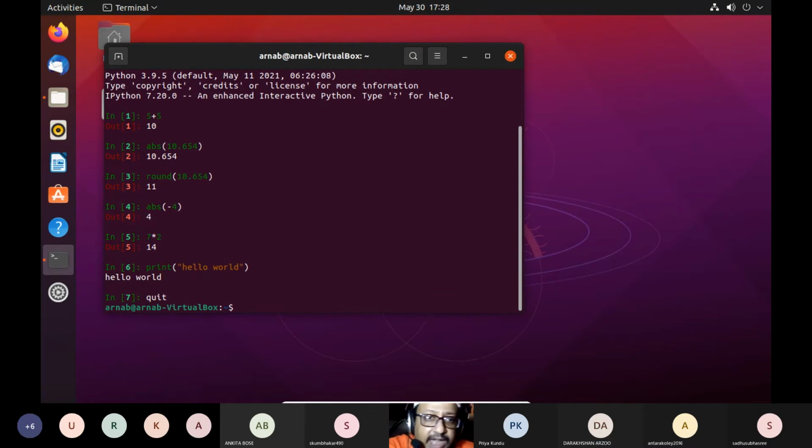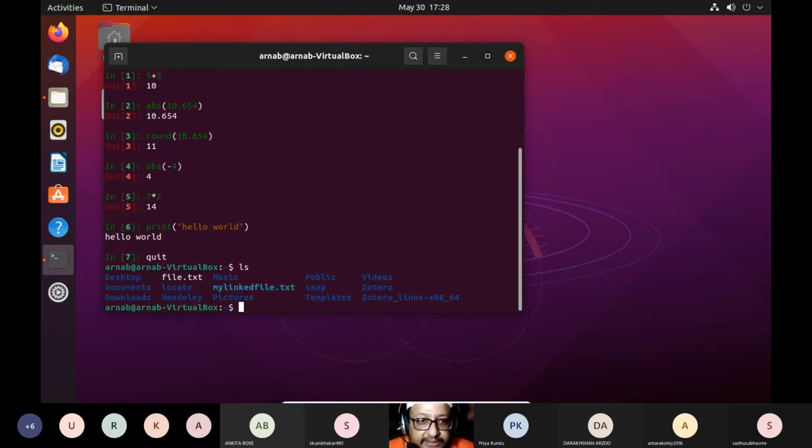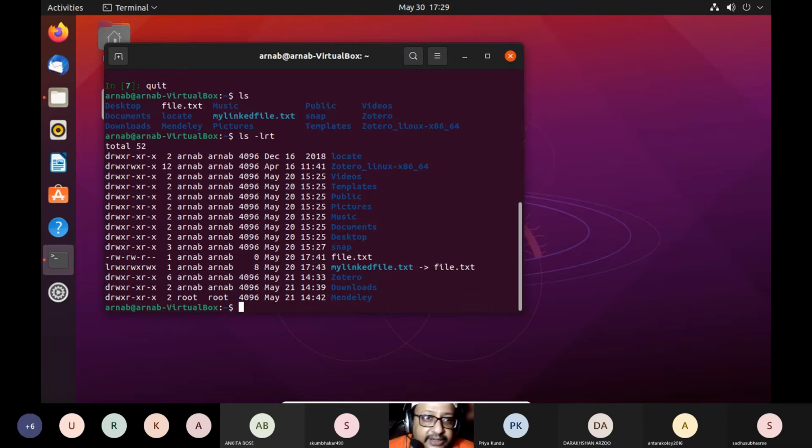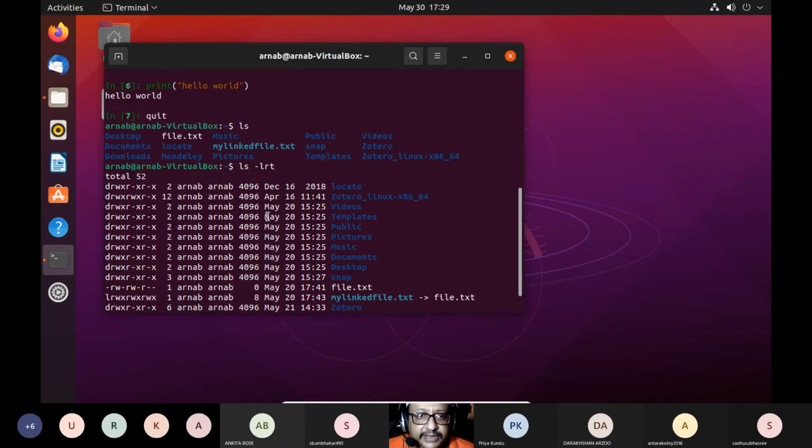So I have quit IPython now, and I've come back to ls. So these are the directories. If you go to ls -lrt, you can see it all comes as a list. D is a directory. This gives you the permissions which you have over here. There are totally 52 files present over here. D means directory, read, write, execute, write. So you have all the permissions, what you can do with it.